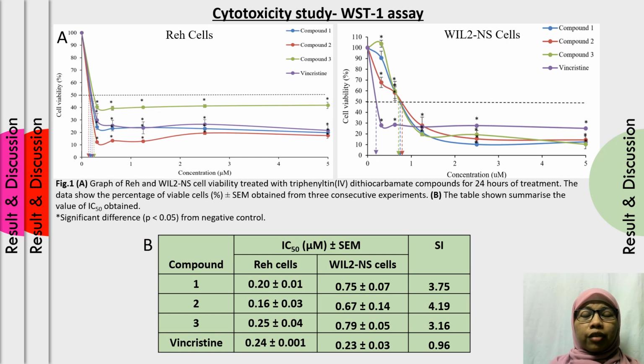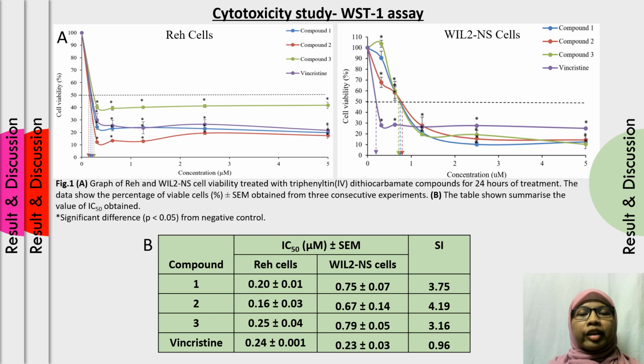Figure 1 shows the graph of leukemia and Wil2-NS cell viability treated with Triphenyltin Dithiocarbamate compound for 24 hours of treatment. In this study, we are using vincristine as a positive control. The table summarizes the IC50 values of leukemia cells and Wil2-NS cells treated with compounds 1, 2, 3 and also vincristine. From this table, we can see that compound 2 causes the most toxic effect towards the leukemia cells.